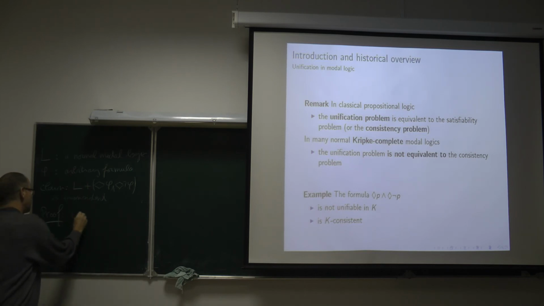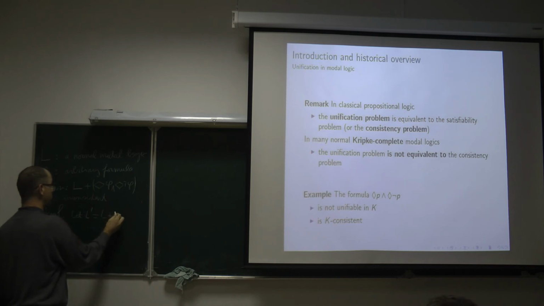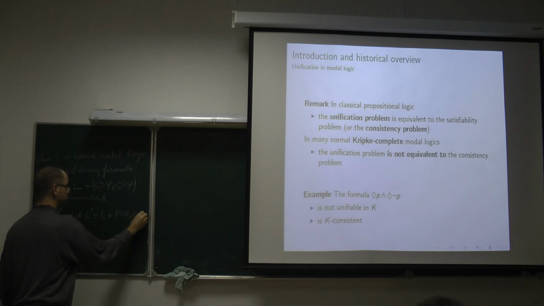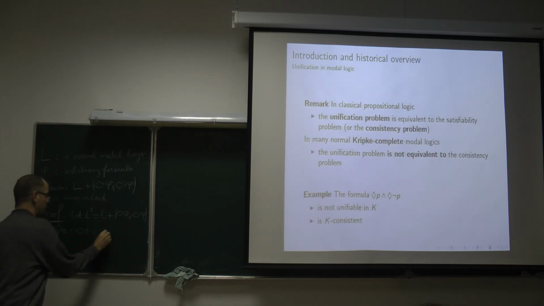So let L prime be this logic, the minimal normal logic containing L plus this conjunction. Remark that diamond true, and it is your remark of before, diamond true belongs to L prime.